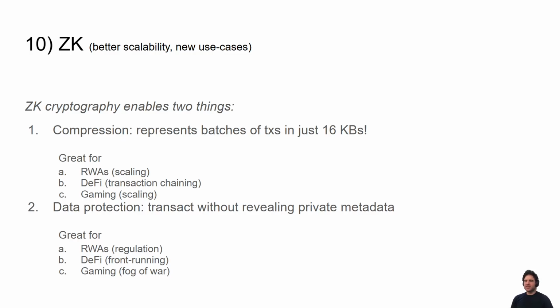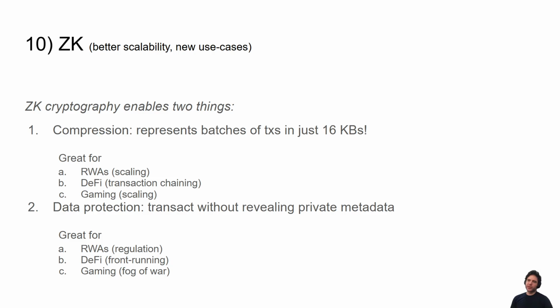Now, finally, let's talk about ZK a bit more. So ZK, what do we care about ZK? Well, ZK actually gives us two things that are super important. It gives us compression. Notably, in Starstream, we're able to compress batches of transactions in just 16 kilobytes, which, for example, in Cardano is the size of approximately 2 transactions.